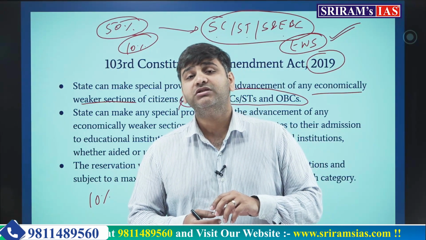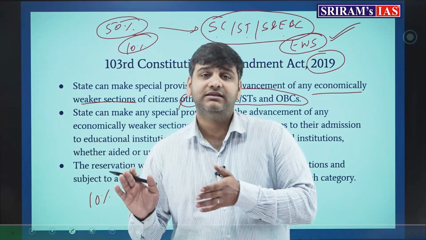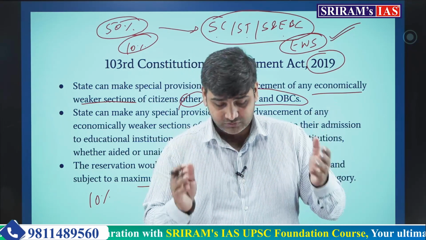Also special provisions can be made for economically weaker sections other than SC, ST and socially and educationally backward classes. So this was the concept.